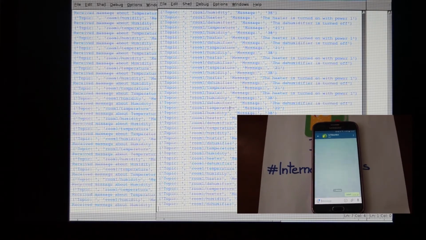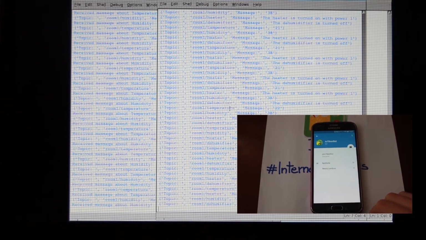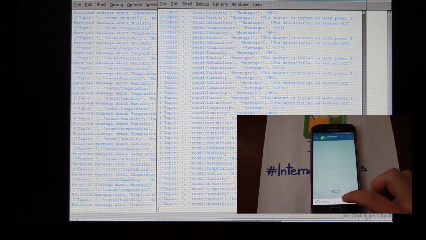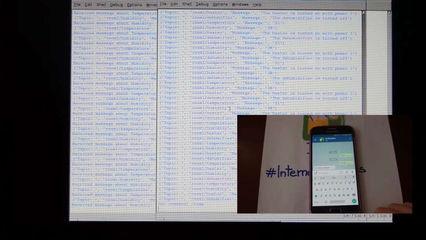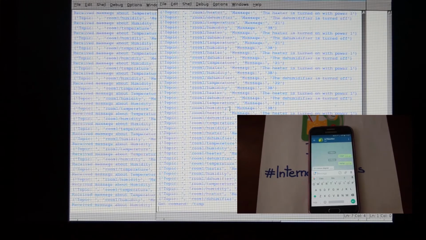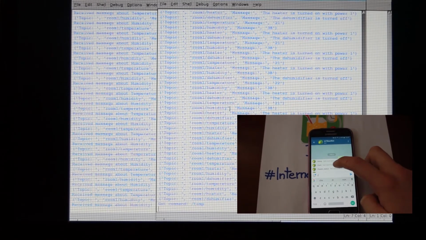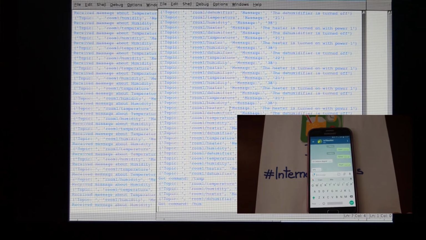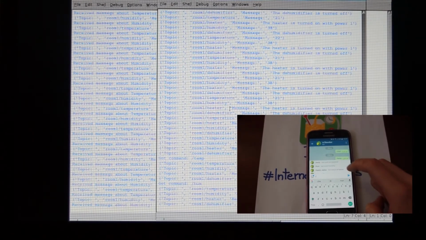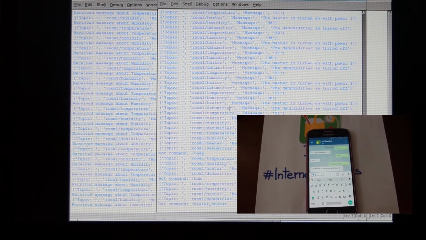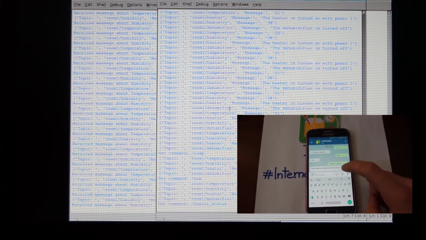Telegram is really useful for the user. The IoT beer bot has been created, and the user can select the proper command to get all the information anytime he needs. As you can see, Telegram gives data about temperature and humidity in real time. If we select the command humidity, you can see the actual humidity in the room. The status of the heater shows the current power status, and we can know if it is turned on or not. The status of the humidifier can be turned on or off also.